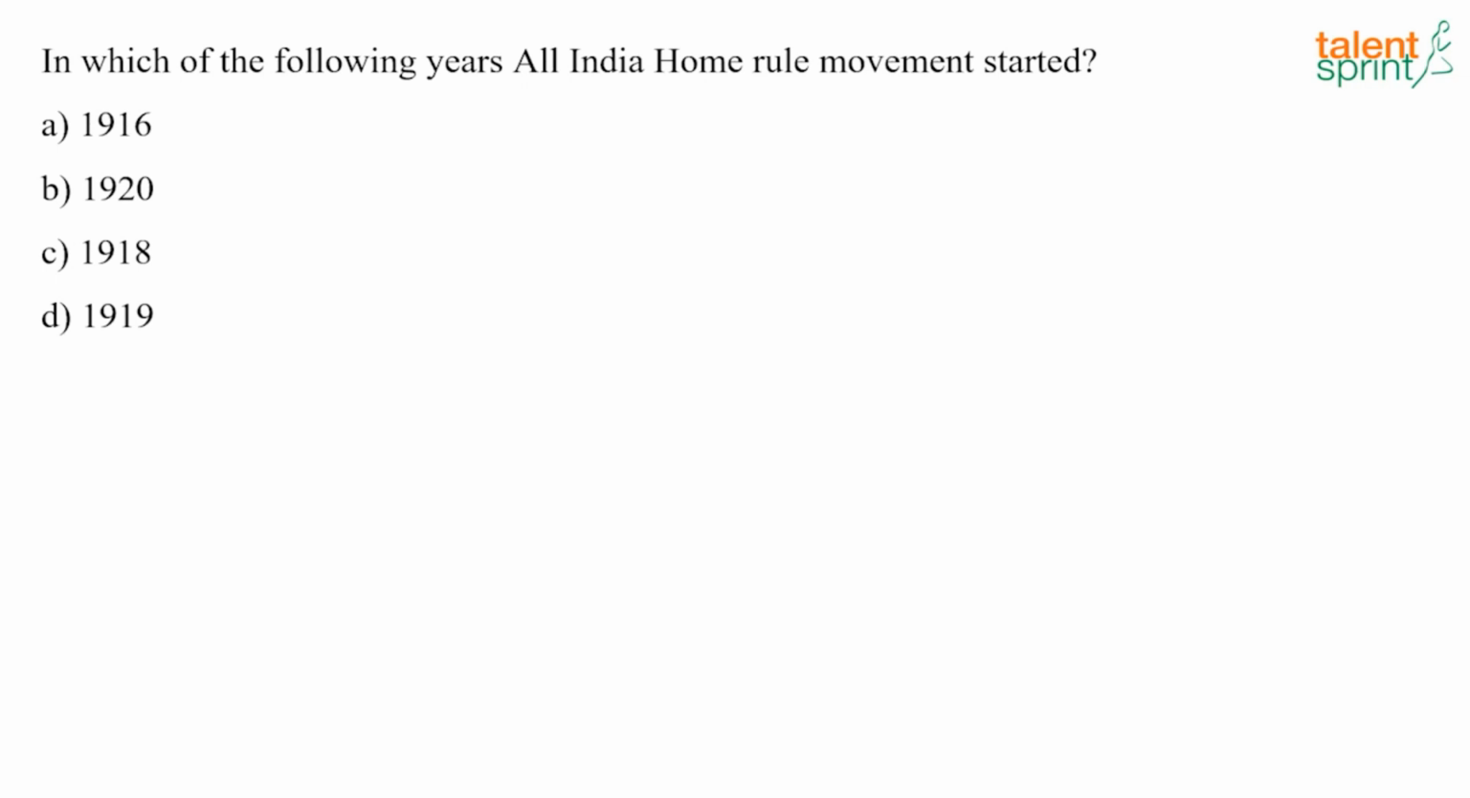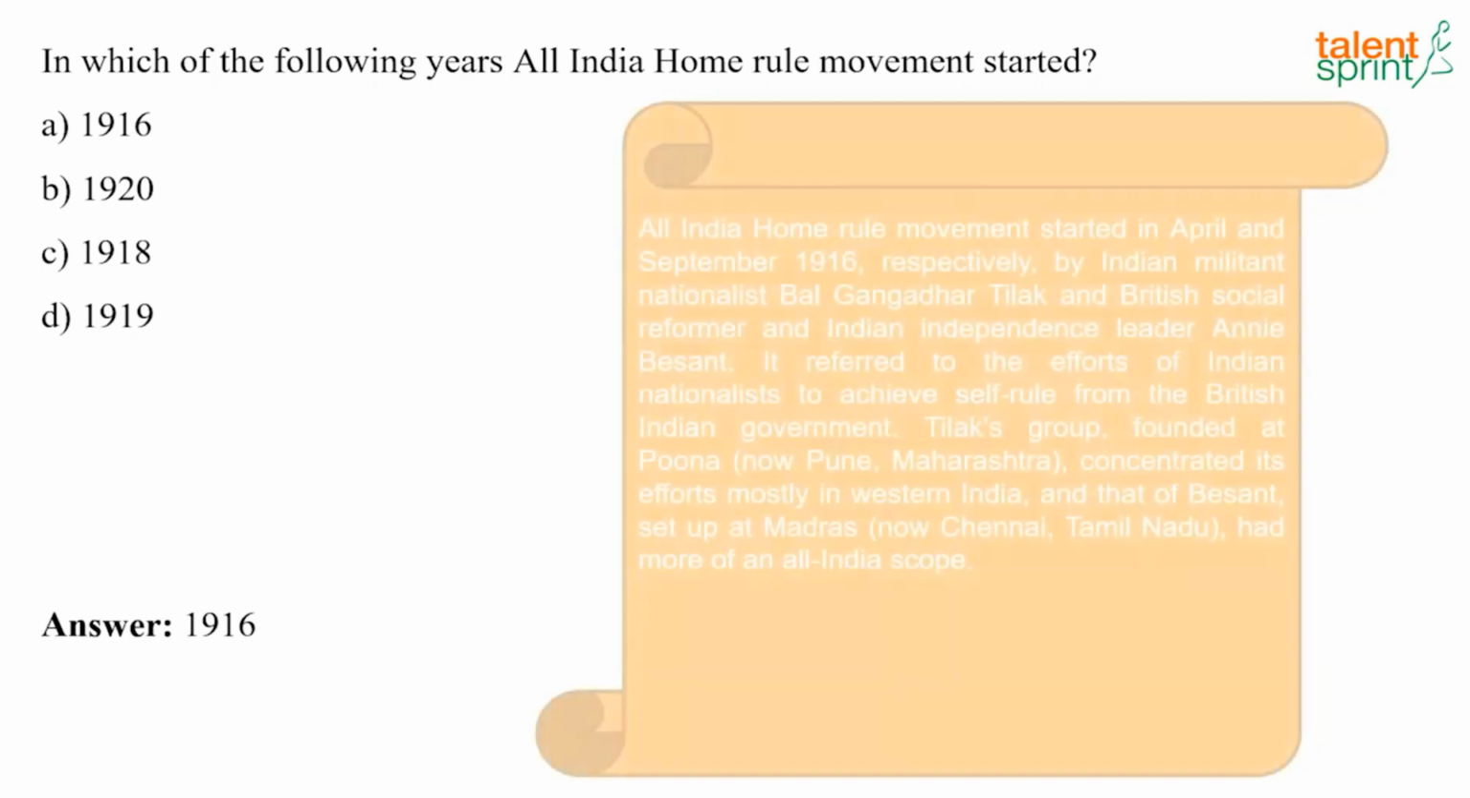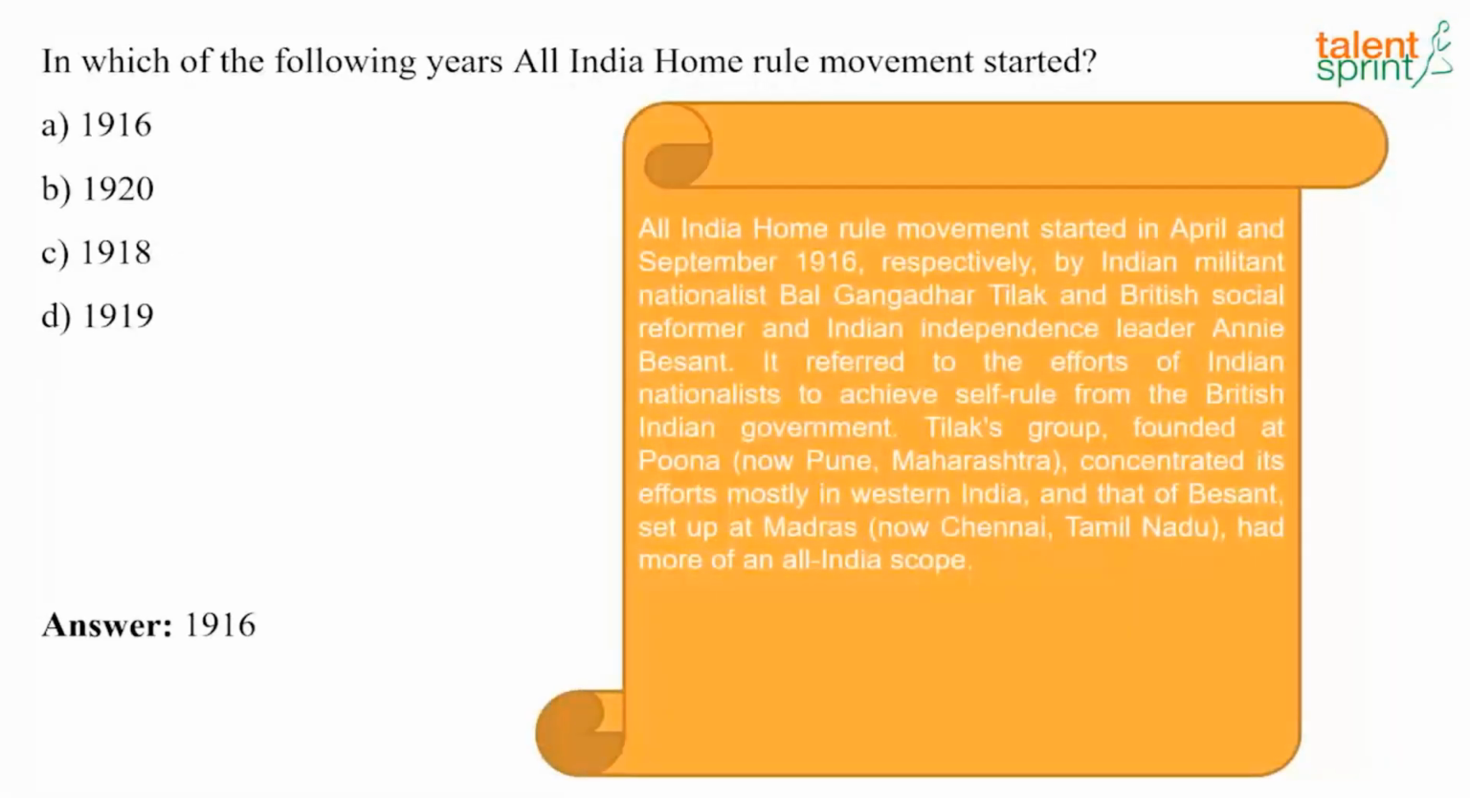Now the next question. In which of the following years did the All India Home Rule movement start? And the answer here is 1916. So the All India Home Rule movement started in April and September of 1916 respectively by Indian militant nationalist Bal Gangadhar Tilak and British social reformer and Indian independence leader Annie Besant. And it referred to the efforts of Indian nationalists to achieve self-rule from the British Indian government.